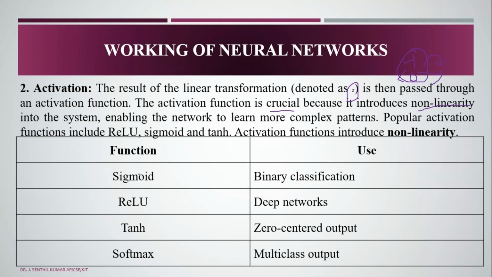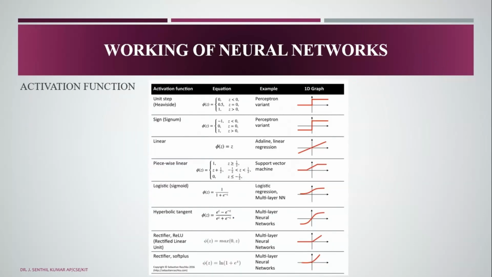So what activation functions are available? Sigmoid, ReLU, tanh, and softmax functions. The sigmoid function is for binary classification, ReLU for deep networks, tanh for zero-centered outputs, and softmax for multiple classes. Then we have different types of activation functions with their equations and examples here, and this is the 1D graph. Let us go for the maximum of the ReLU function, the rectified linear unit, which is used to convert minus values to positive values.